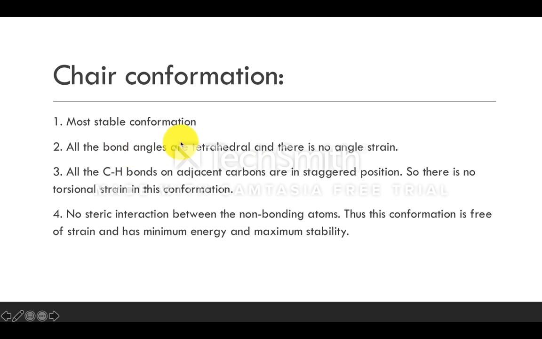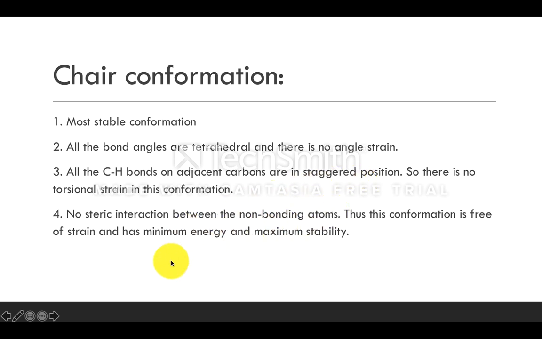Why is it a more stable conformation? There is no angle strain. Why is there no angle strain? Because all the bond angles are tetrahedral, or they are arranged tetrahedrally. And next, there is no torsional strain. Why is there no torsional strain in this conformation? Because all the CH bonds on adjacent carbons are in staggered position. What is meant by staggered position? They are present very far from each other.